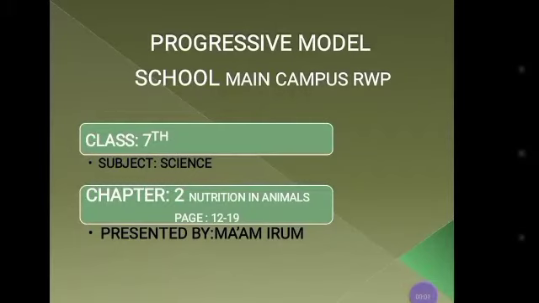Bismillahirrahmanirrahim. Here I am from Progressive Model School Main Campus, Rawalpindi. Class 7th, Subject Science, Chapter number 2, Nutrition in Animals, page number 12 to 19.